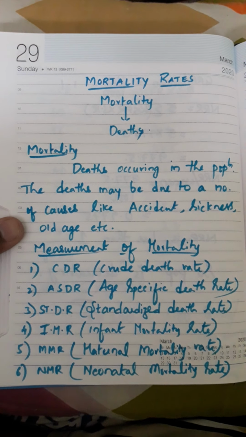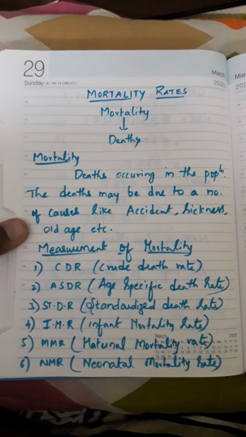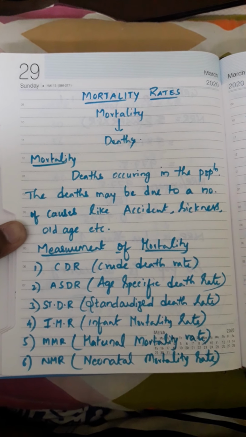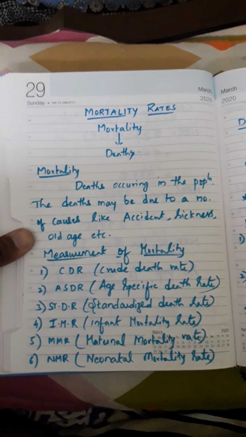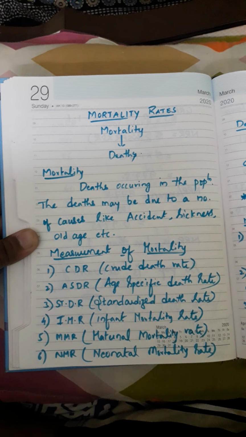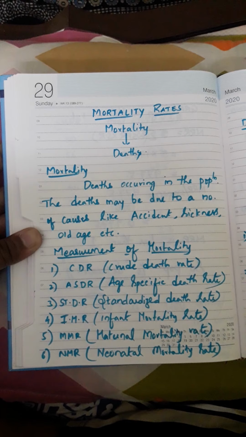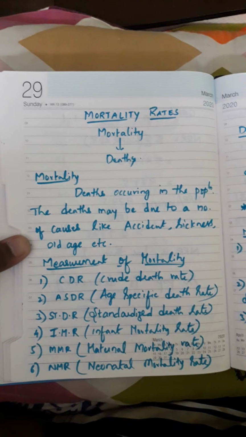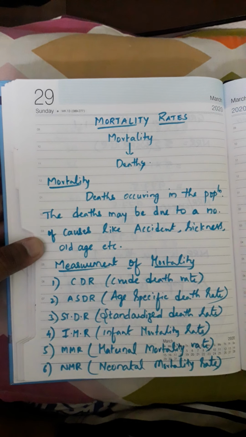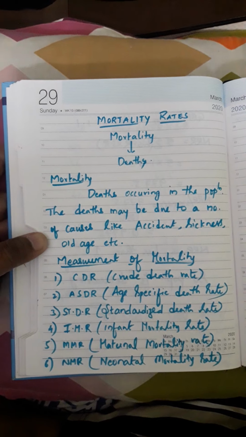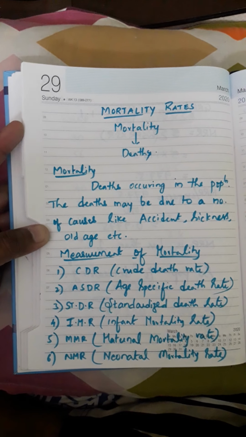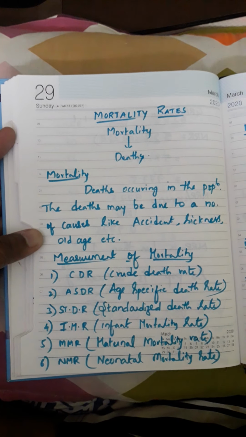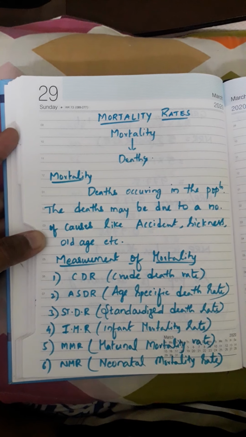There are totally 6 measures. Number 1, crude death rate, CDR. Number 2, age specific death rate. Number 3, standardized death rate. Number 4, infant mortality rate. Number 5, maternal mortality rate. Number 6, neonatal mortality rate. Fine, these are the 6 measures we are going to discuss in this concept, mortality rates. So shall we start the concept, measurement of mortality?